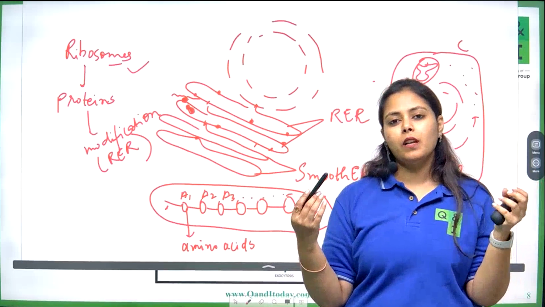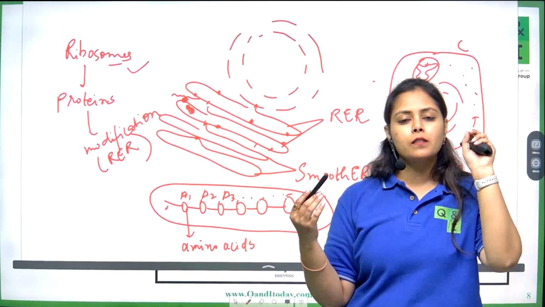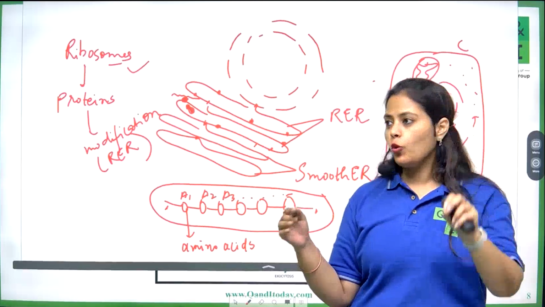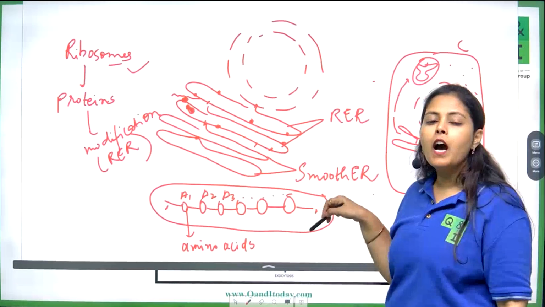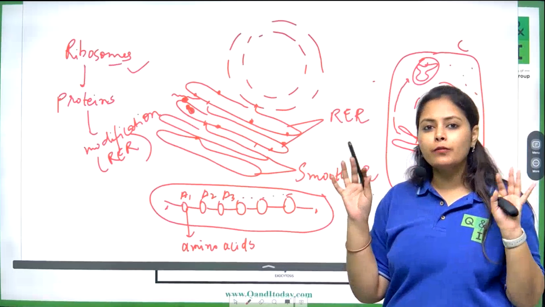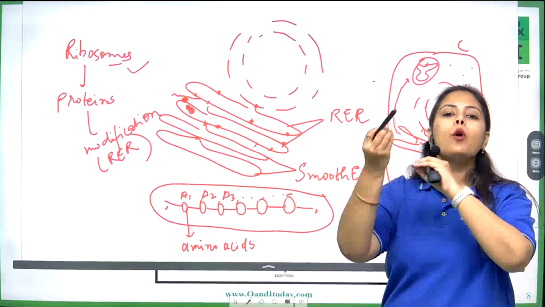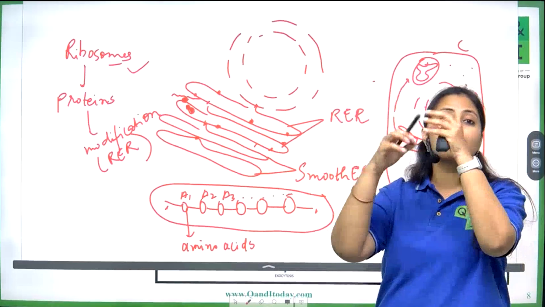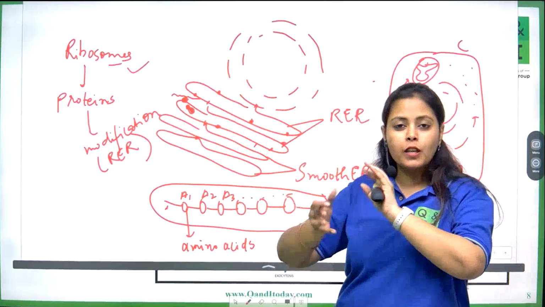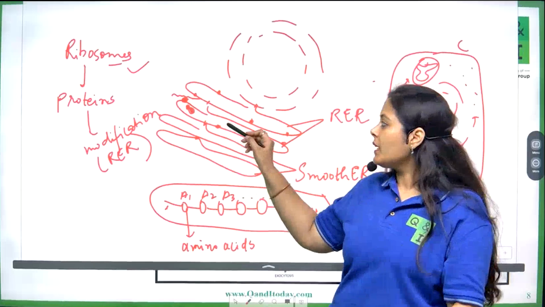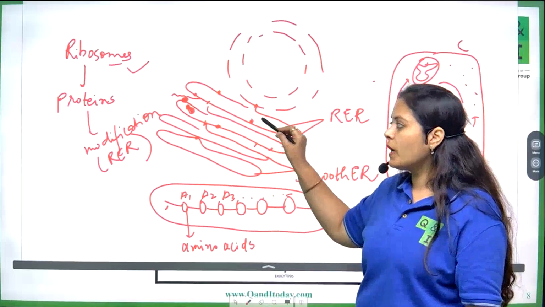Rough endoplasmic reticulum has ribosomes present on its surface. Those ribosomes will be making the proteins in this linear form. However, this linear form is not functional. It needs to be modified, just like the necklace needs to be folded. This folding of proteins is done by the rough endoplasmic reticulum.